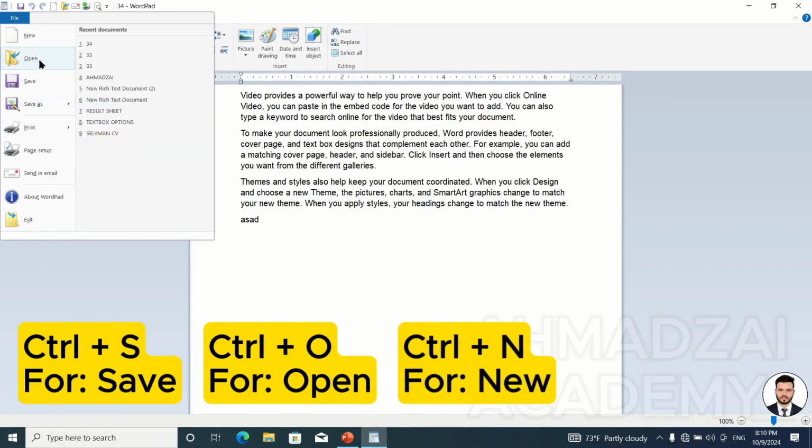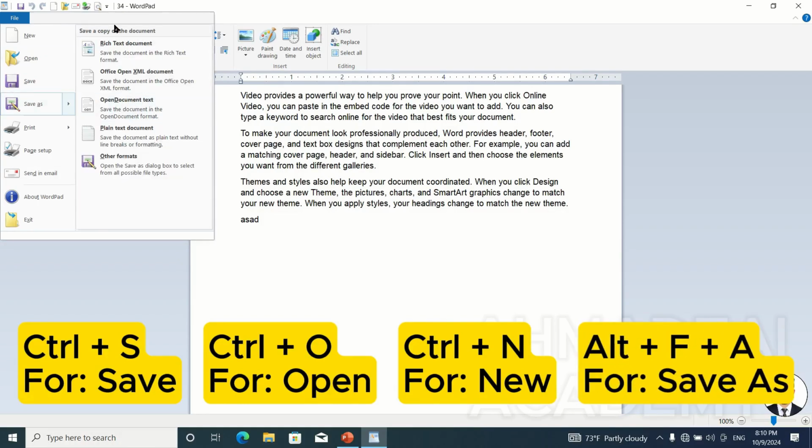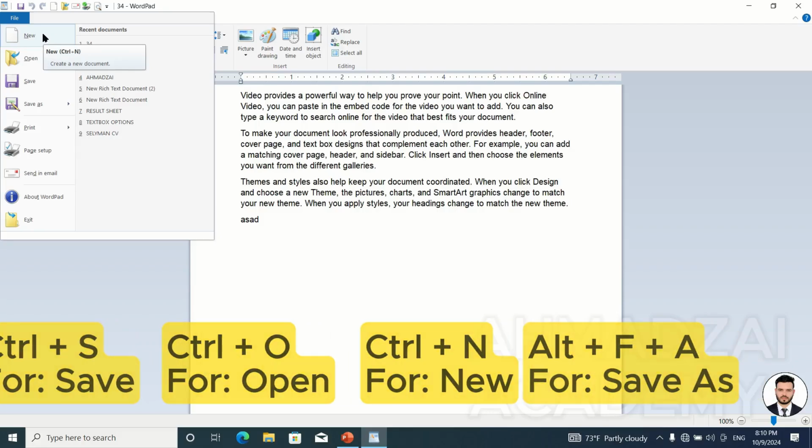I had also told you the shortcuts for these commands. Ctrl+S, Ctrl+O, and Ctrl+N are the shortcuts for these 3, and Alt+F+A is also a shortcut for this. We've seen its shortcut in some Notepad programs, which shows up here. But here, it doesn't show up. Again, if you move the cursor here, the screen tip will pop up.